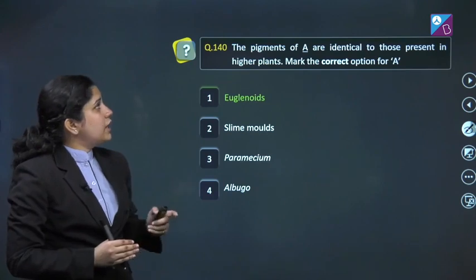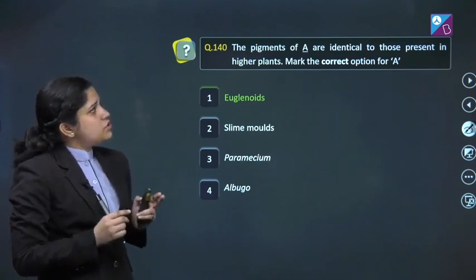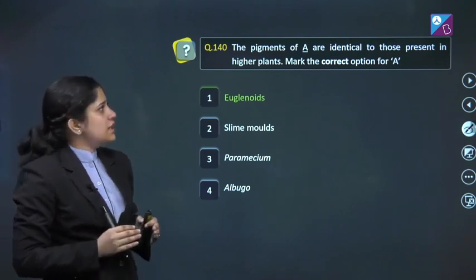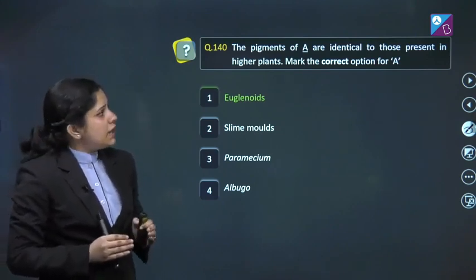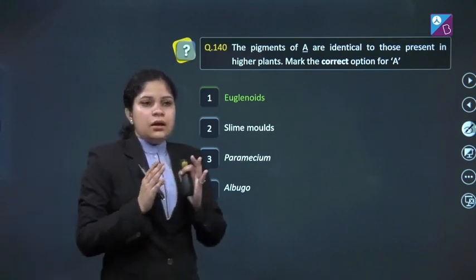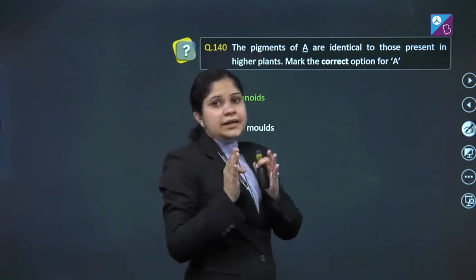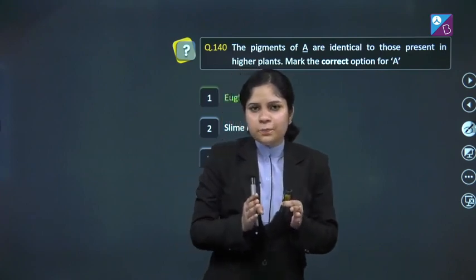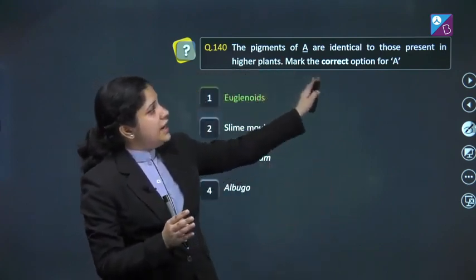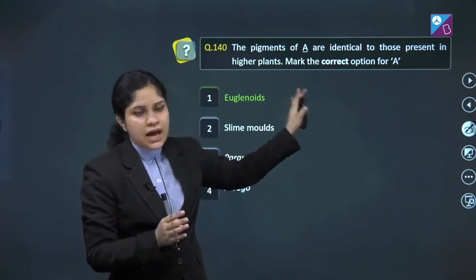Question number 140. The pigments of A are identical to those present in the higher plants. Mark the correct option for A. There are two terms, identical and similar. Here in question it is asking the pigments identical to the plants, higher plants.